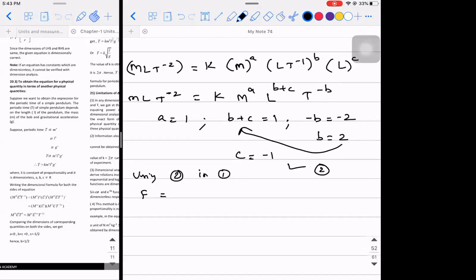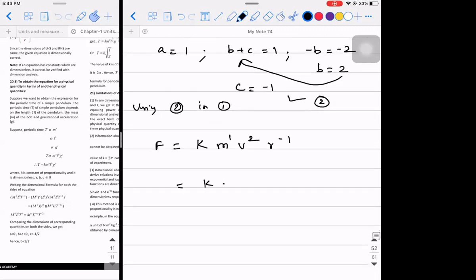Using 2 in 1, what do I get? F will be equal to K times M power A, V power B, with B as 2, R power C as minus 1. So this will be K into mv square divided by R. This is the force. Actually, the value of K is 1, that you can find experimentally.